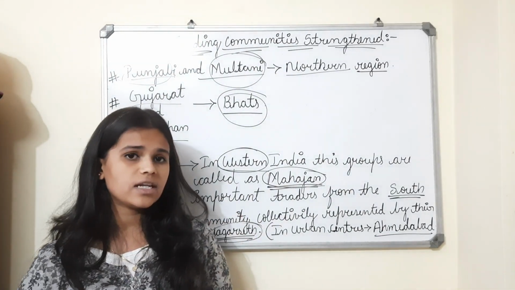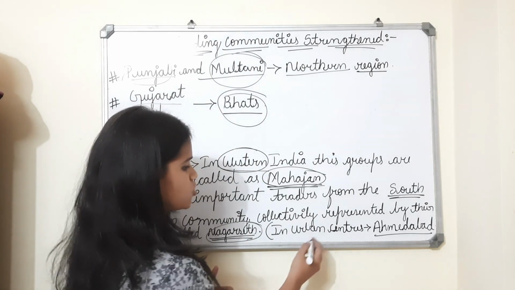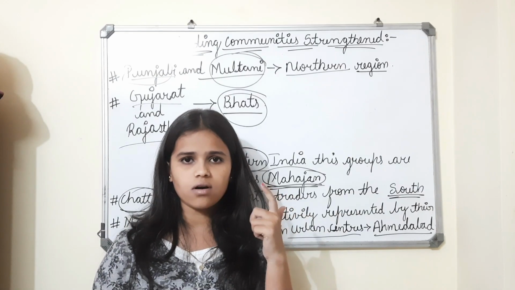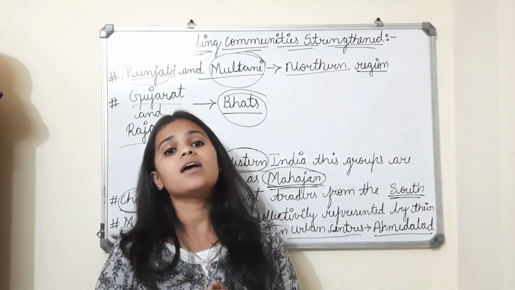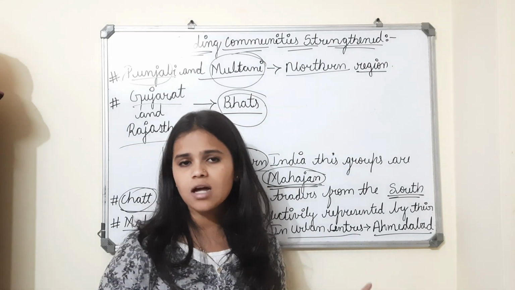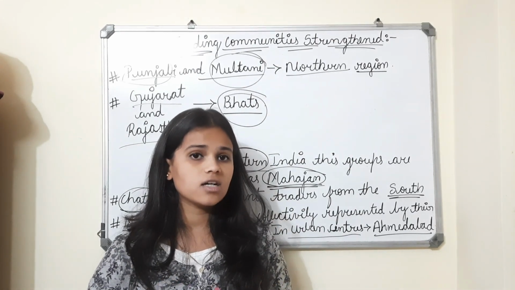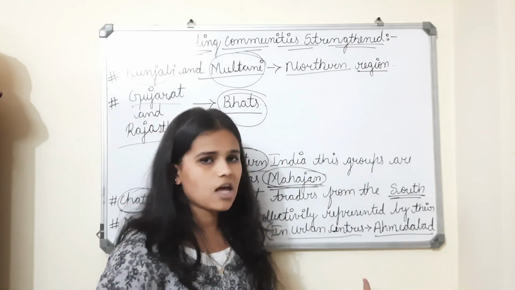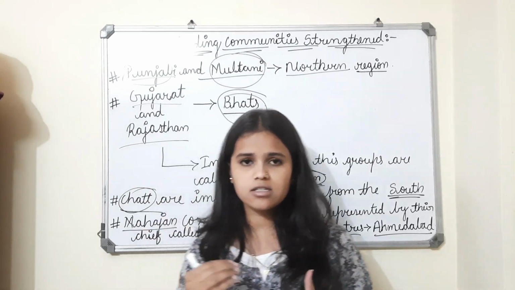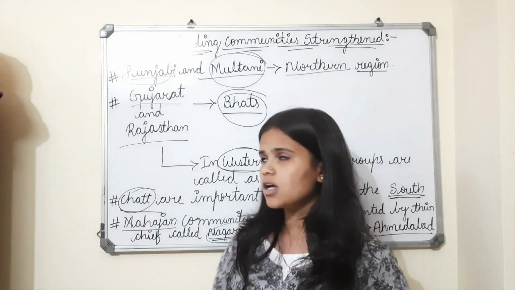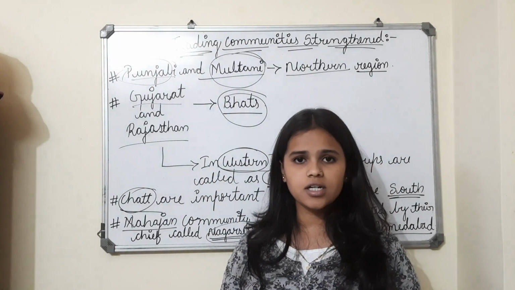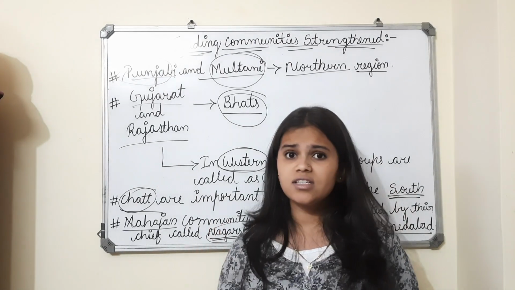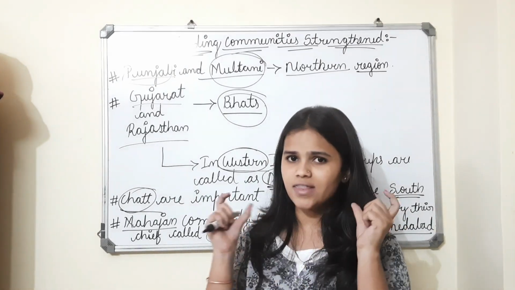These you can especially see in urban centers. Mostly the urban centers, I think Ahmedabad, but there are many urban centers, not only Ahmedabad. If you go on listing them, there are many. In the textbook they have given just Ahmedabad, but they are listed in the next line also. So these are some of the trading communities which the textbook has explained to us. After this, let's go to the last slide of this video.